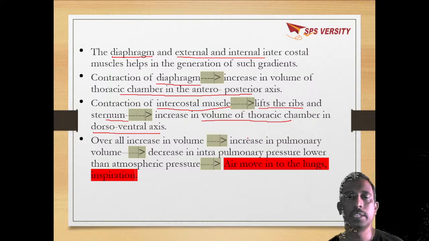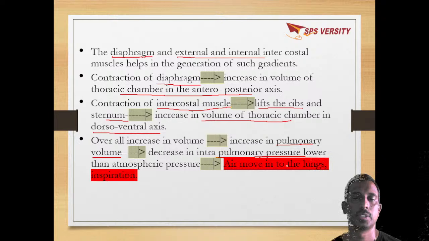With the increase in thoracic volume, the lung volume increases. So the intrapulmonary pressure decreases. As intrapulmonary pressure is decreased and atmospheric pressure is high, air enters into the lungs, which is called inspiration.